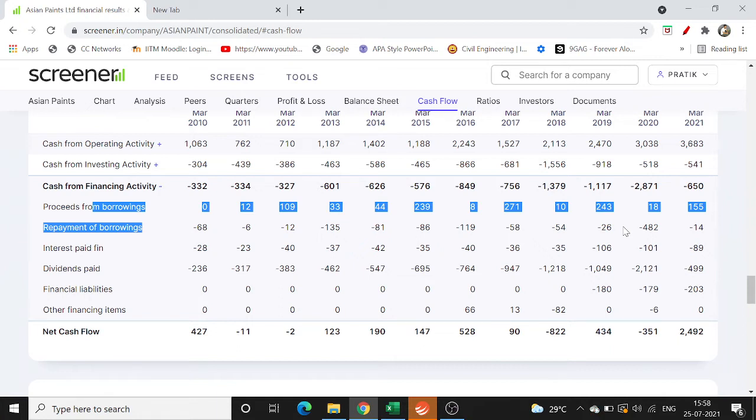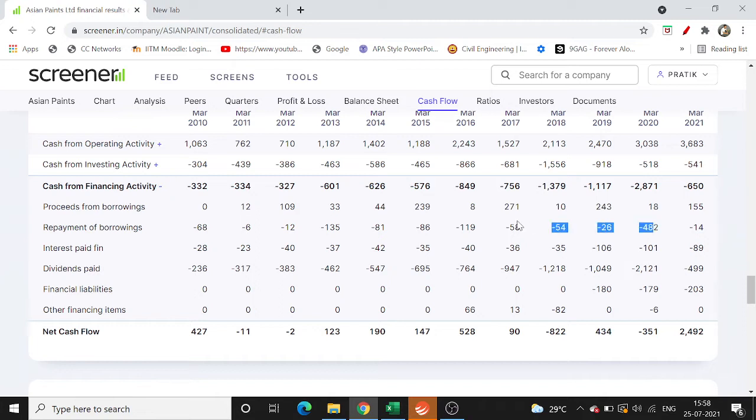So this is a very bad scenario, and you can see in Asian Paints' case it's positive because the money is coming into the business. You can see they are not borrowing that much, and there's a one-time borrowing and they also repay it immediately. So it's like a short term debt. This is again a very good sign that the borrowings have been quite less in terms of Asian Paints.